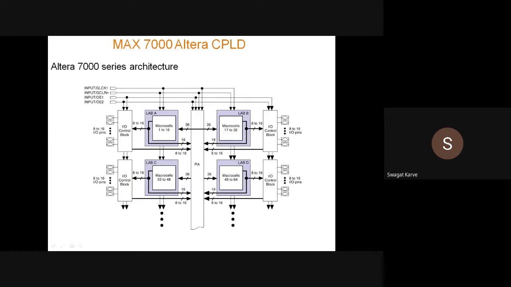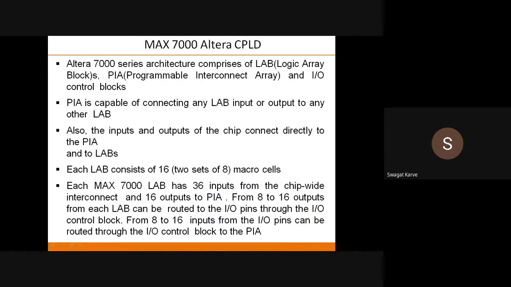Of course you have the 4 global pins: input global clock 1, then input global clear, input OE1, and input OE2. These are the 4 globally used pins.